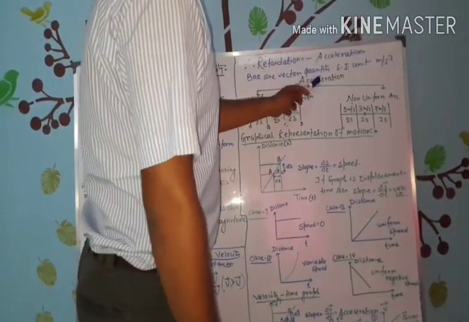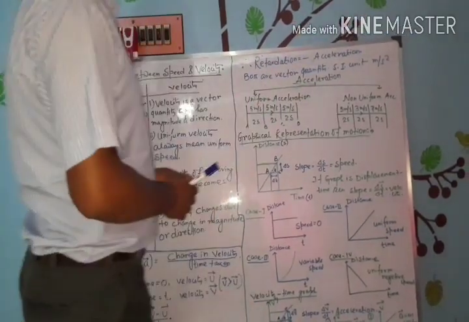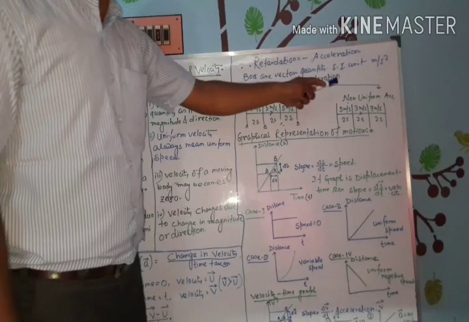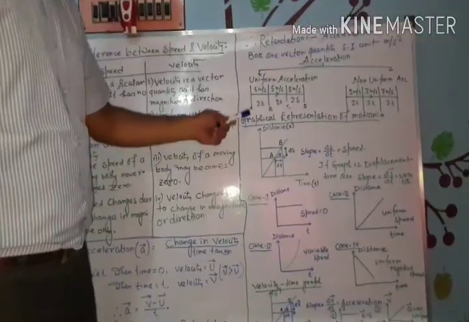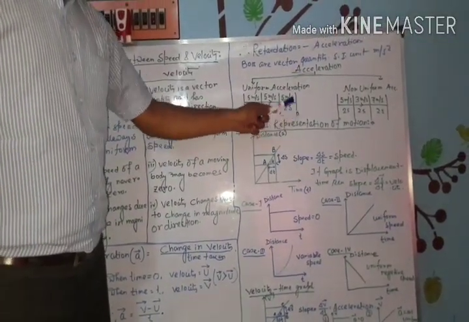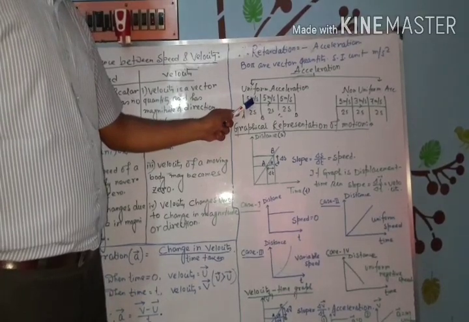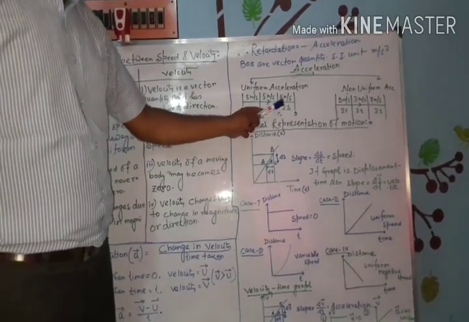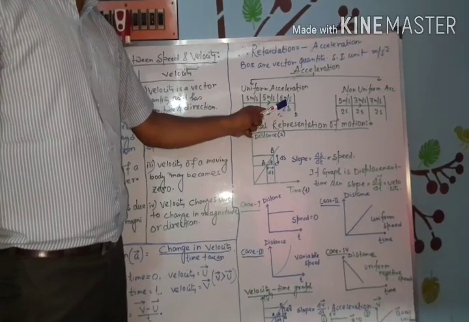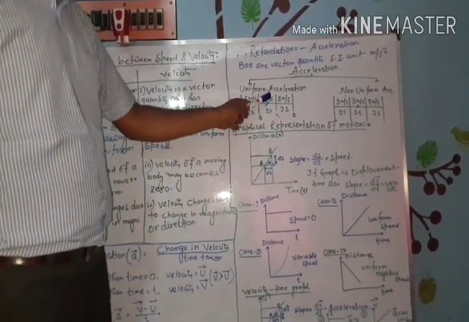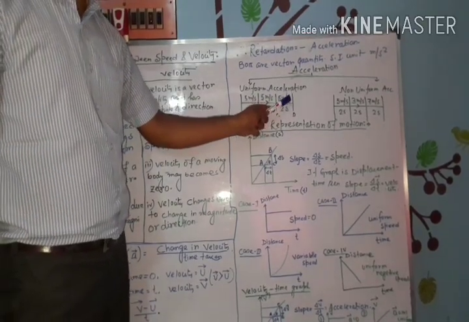Now acceleration is also classified as uniform acceleration and non-uniform acceleration. See the example over here. A to B, B to C, C to D. Every interval has a time span of 2 seconds, and the object has a change in velocity of 5 meter per second each time.